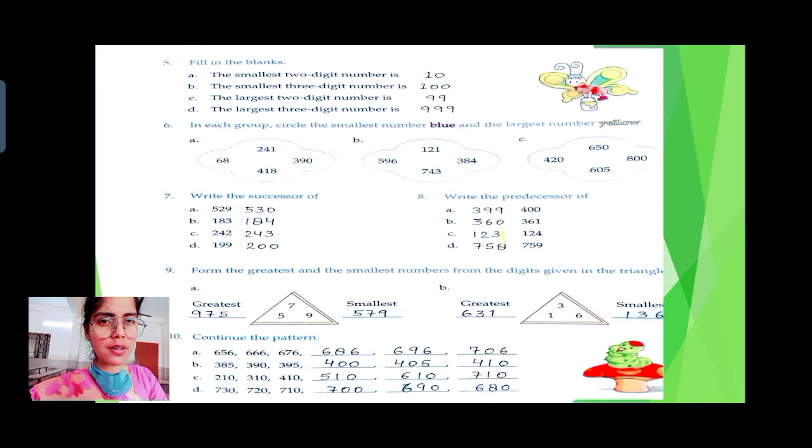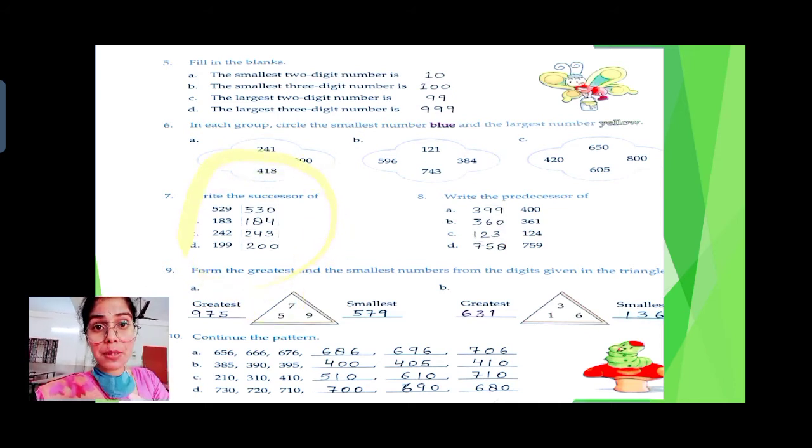Alright, is it 400? No class, the question is written write the predecessor of. So first we will finish this successor. So 529 plus 1, 530. 183 plus 1, 184. 242 plus 1, 243. 199 plus 1, 200. Easy class? Let me repeat. Successor means plus 1 to any number. Add 1 to any number. Keep this in your mind.